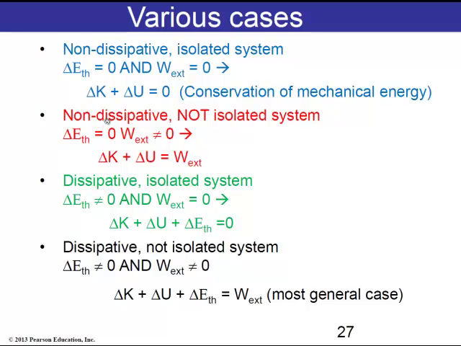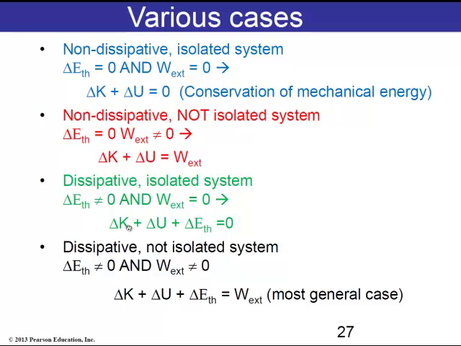The system can also be non-dissipative but not isolated, meaning there's no friction, therefore there is no change in thermal energy, but there is work done by the external forces, and so the sum of the changes of kinetic and potential energy is equal to the work done by the external forces. If the system is dissipative now, if there is friction, but is isolated, that is, no external force, then the change in thermal energy is not equal to 0, but the work done by the external forces is equal to 0, and the change in the energy of the system is actually equal to 0.